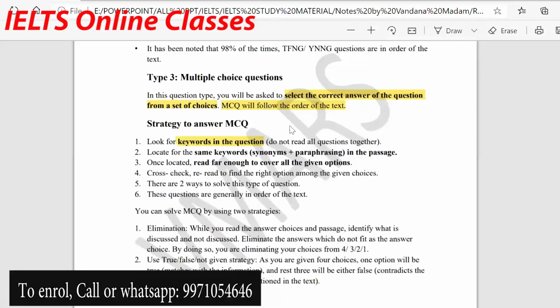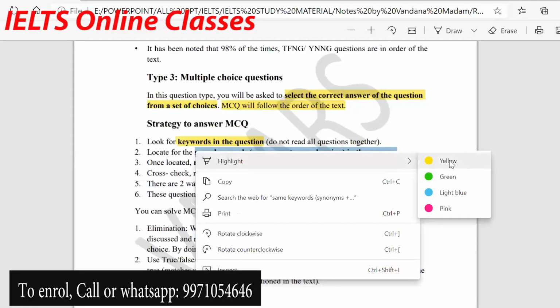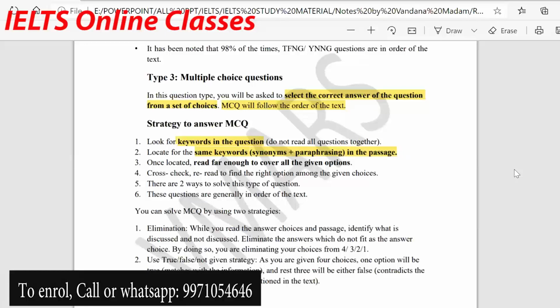Do not read all questions together. If you have 6 MCQs, do not read all the MCQs and do not read the options also. Just read the first MCQ and find the keyword in that MCQ. Locate the same keyword, which may have synonyms or may be paraphrased in the passage. You're going to quickly locate it. It means you will be doing scanning and not actual reading. You will scan and find that word.